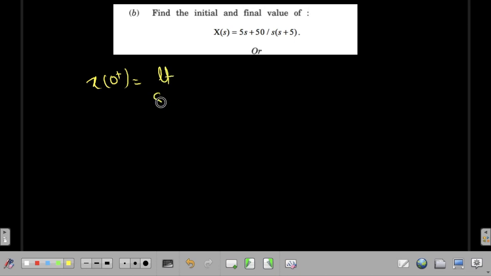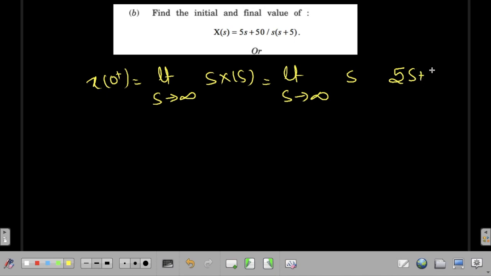Limit s tends to infinity, s capital X of s is given here, so it will be limit s tends to infinity s times (5s plus 50) divided by s into (s plus 5).